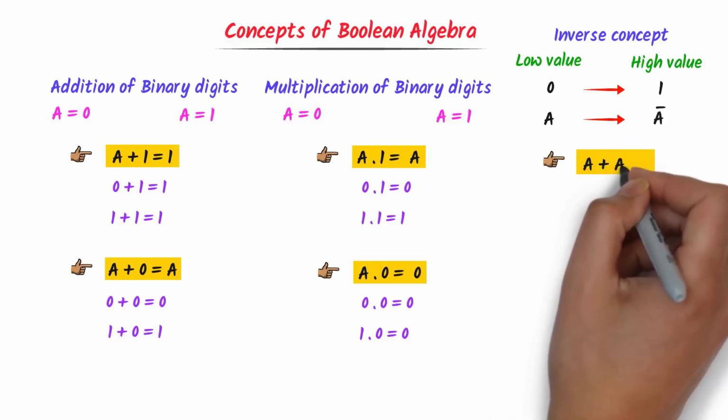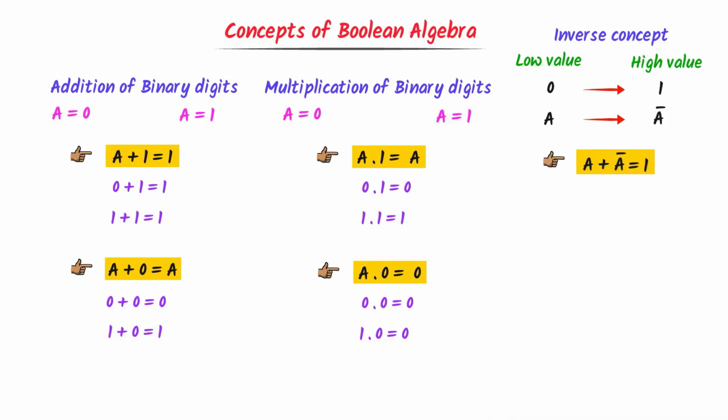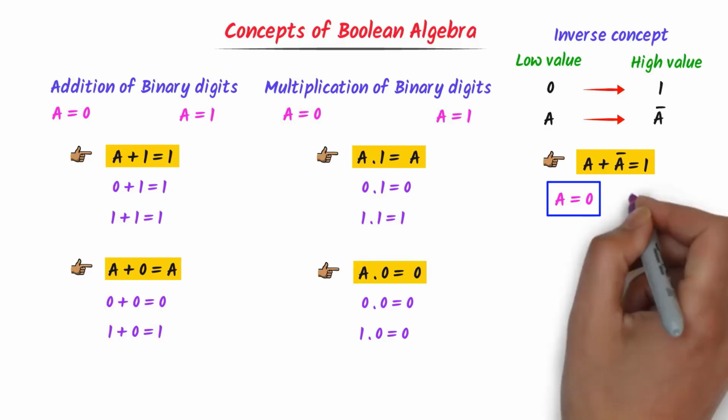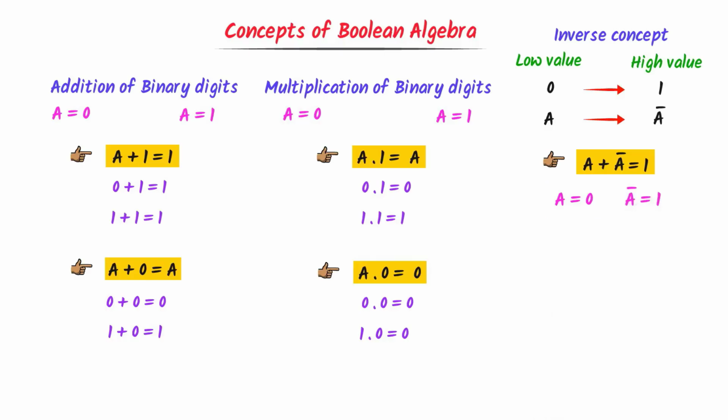Now a plus a bar is equal to 1. Let a equals 0. Can you guess the value of a bar? Well, a bar represents the opposite value of a. If a equals 0, a bar equals 1, because the opposite value of 0 is 1 and vice versa. Now 1 plus 0 is equal to 1.